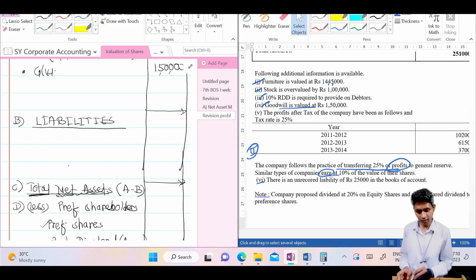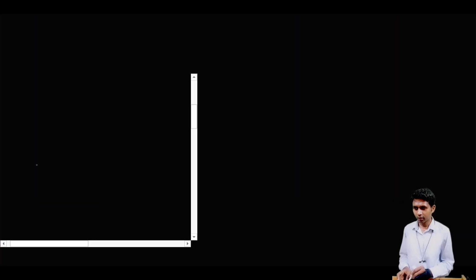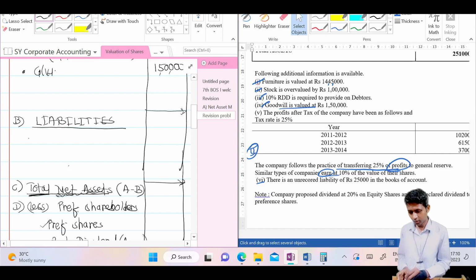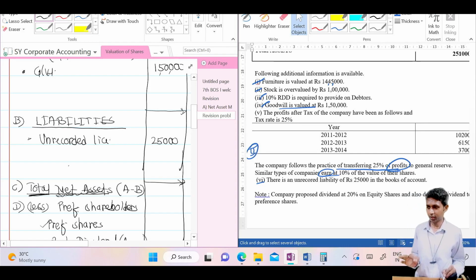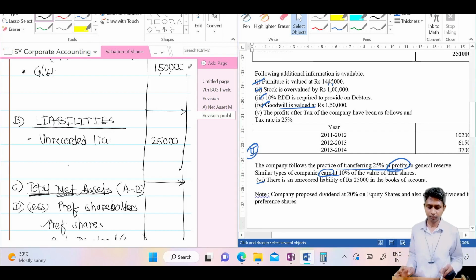Now here, unrecorded liability, 25,000. So many students I have seen in the assignment as well forgot to write unrecorded assets and liabilities. Yes, you are not going to forget. Understood? We have considered this adjustment. Okay, that means all the adjustments are over.